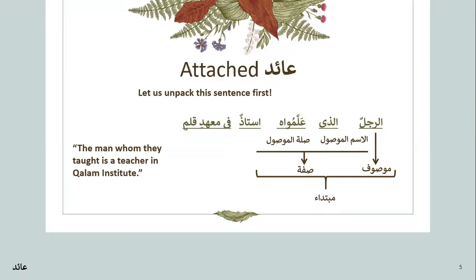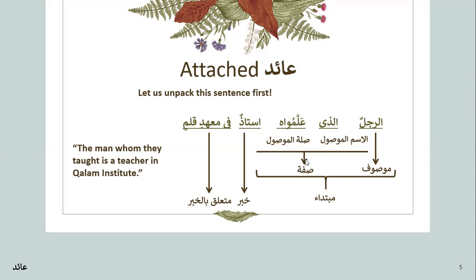So this is one whole component of the sentence, which is a mubtada. This is your khabar, and this is your muta'alliq bil khabar.